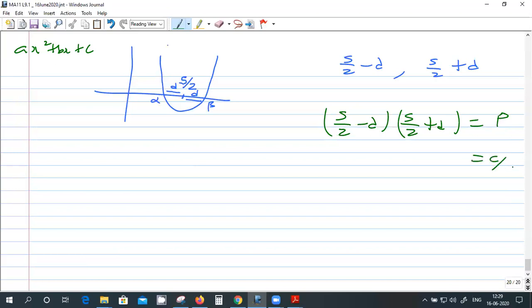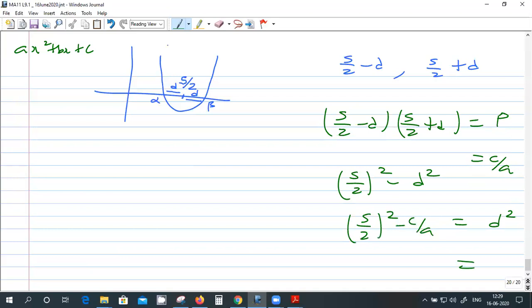A, b, c are known, so this is also known. So from this I'll get s by 2 square minus d square equal to this one. So I'll get d square equal to s by 2 square minus c by a. So d equals the square root of this, plus or minus. Since d is a length, I just have to take the positive sign.